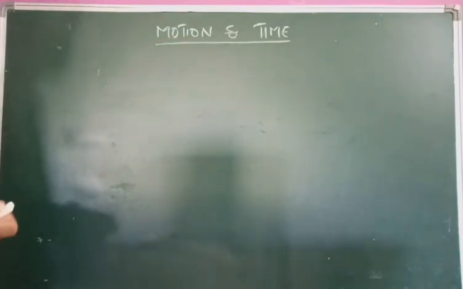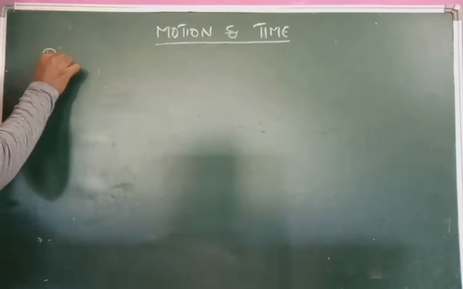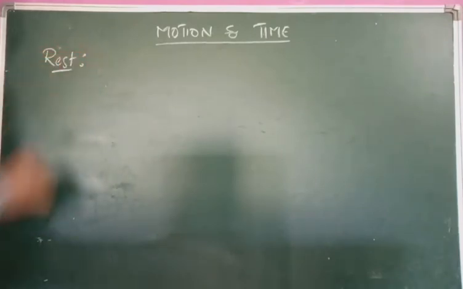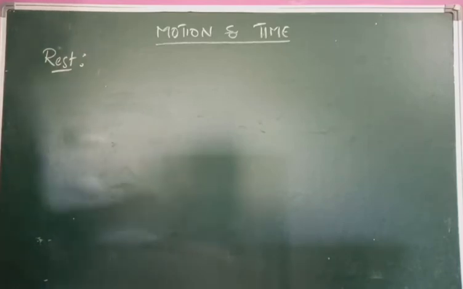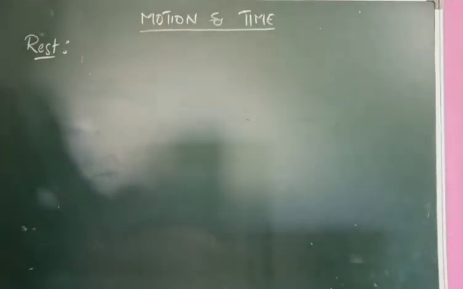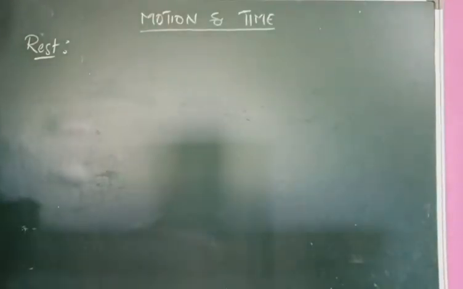Okay children, first of all we should know about rest. What is rest? A body is said to be in rest position. When can we say that a body is in rest position? A body is in rest position, that means it does not change its position.